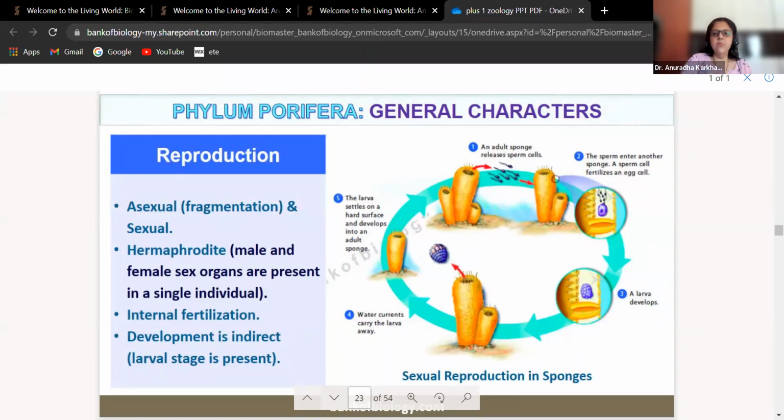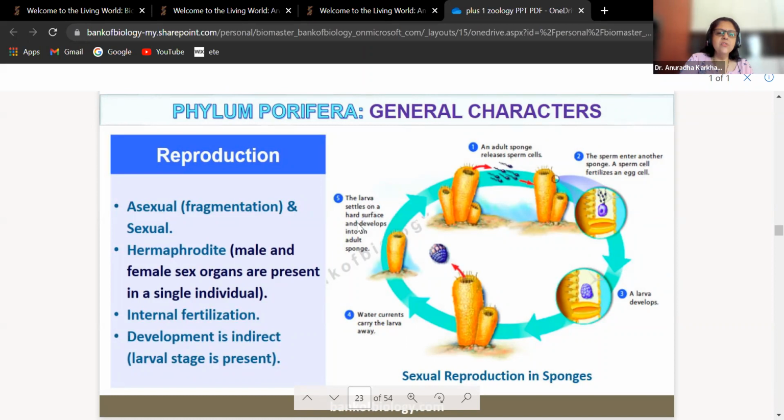So see, an adult sponge releases sperm cells. The sperm cells enter another sponge. A sperm cell fertilizes the egg cell. You can see this is the egg cell, this is the sperm cell, they are fertilizing. A larvae develops. Correct? Water current carry the larvae away.